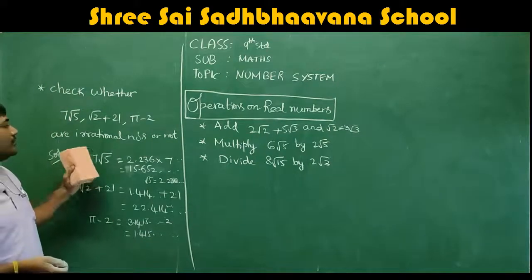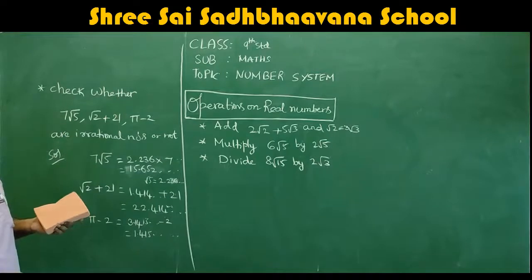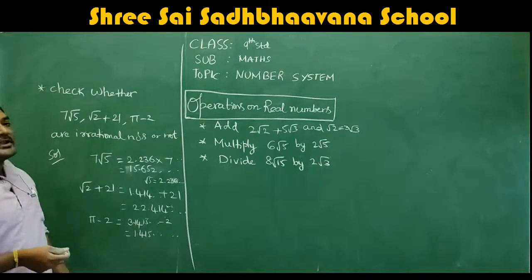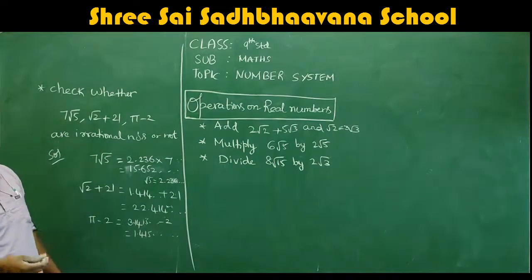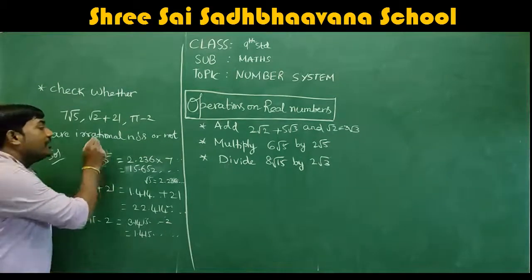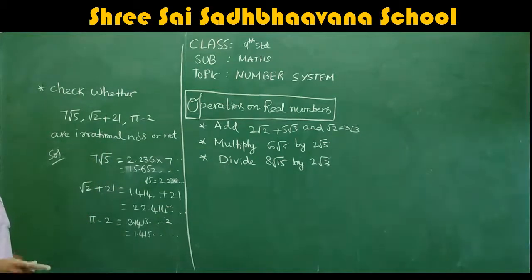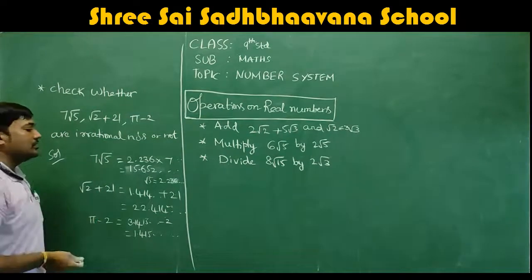What we proved? We proved that 7 root 5, root 2 plus root 21, and pi minus 2 are irrational numbers. They told you to prove whether they are irrational numbers or not. They are irrational numbers. They are not rational numbers.